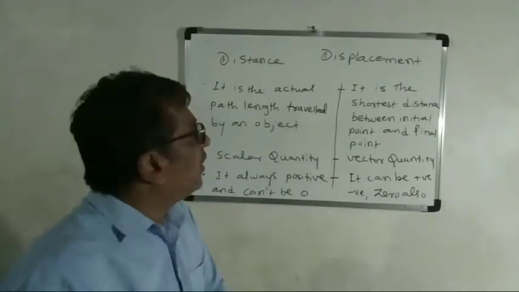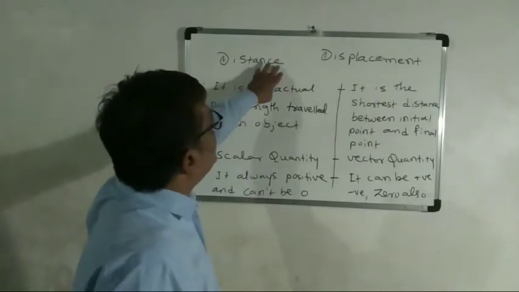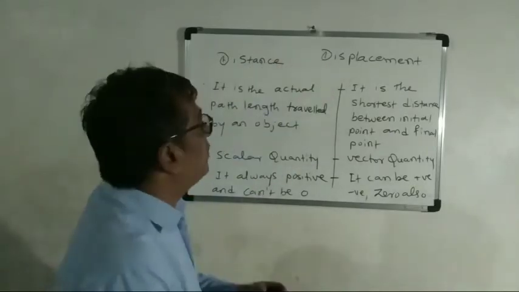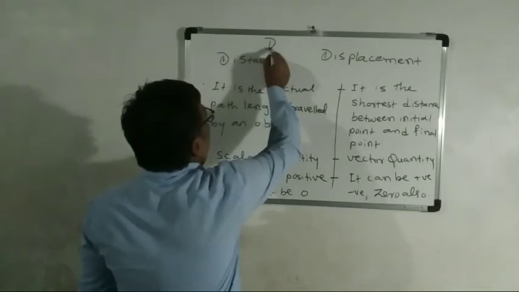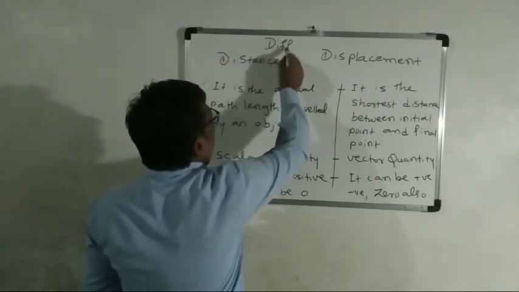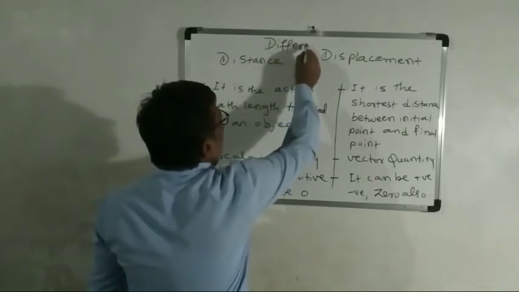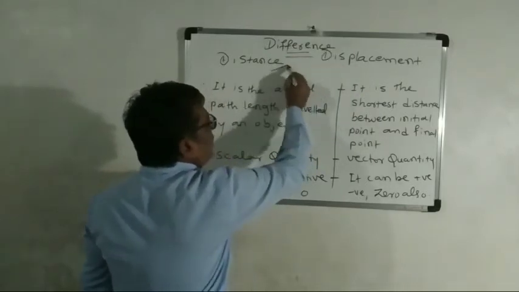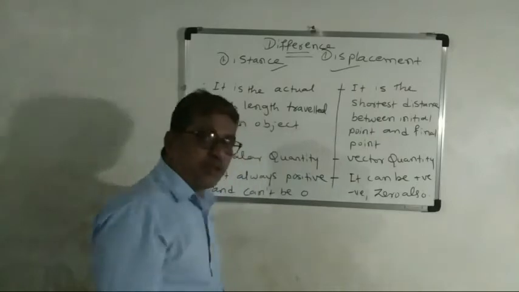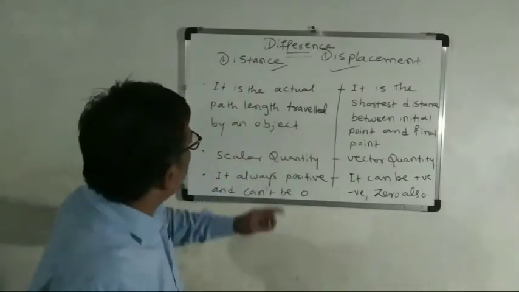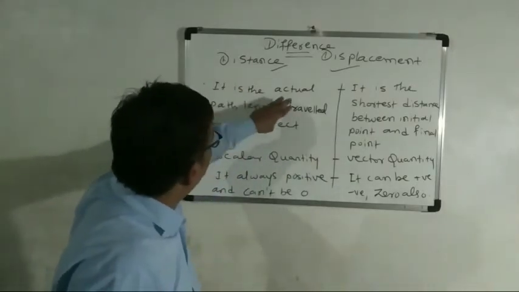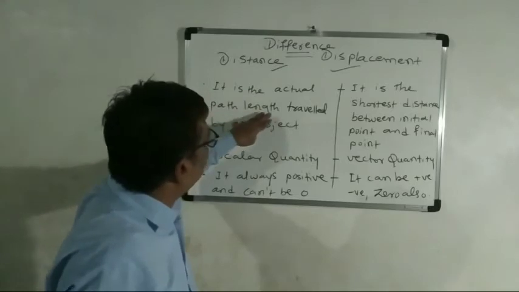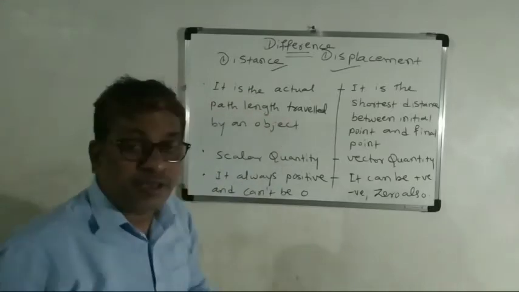Now we will see the difference between distance and displacement. Distance is the actual path length traveled by an object.